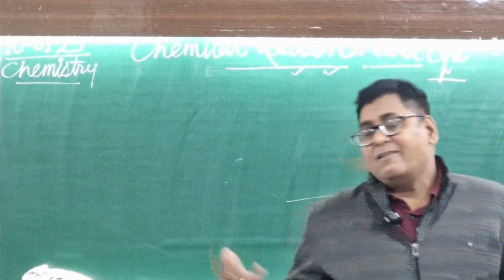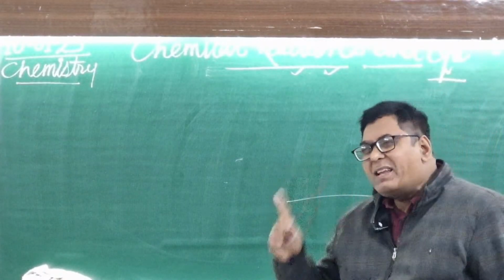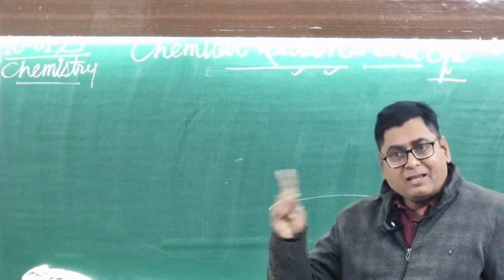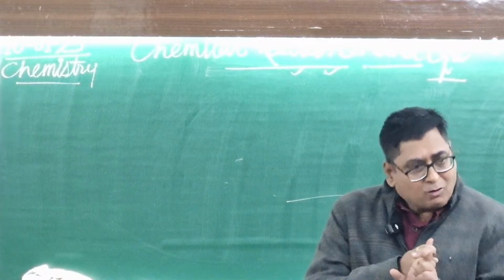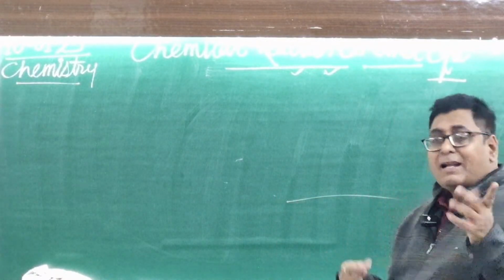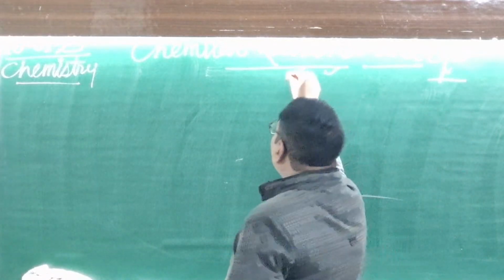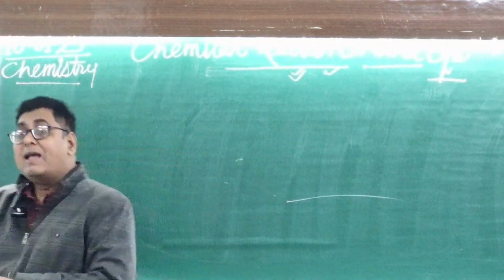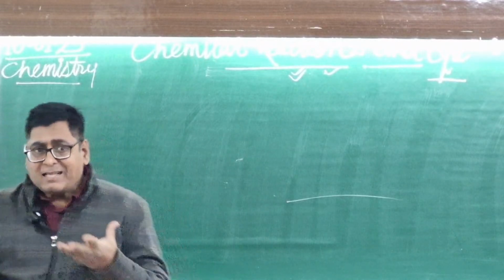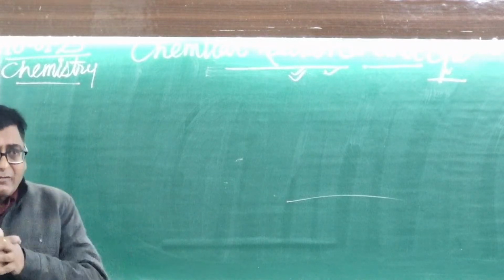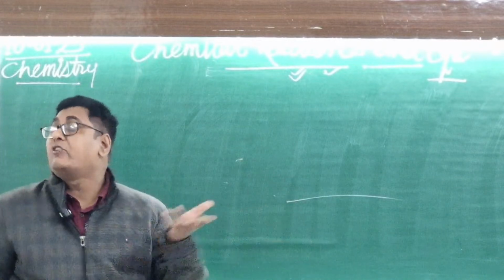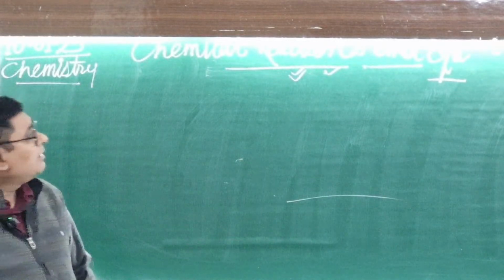Can anyone tell me one example from your daily life? I have said the making of tea, dissolving of the sugar into the milk, digestion of food. They all are called chemical reactions. Chemical reaction means whenever two or more than two substances react with each other, they give out a new substance with new properties.